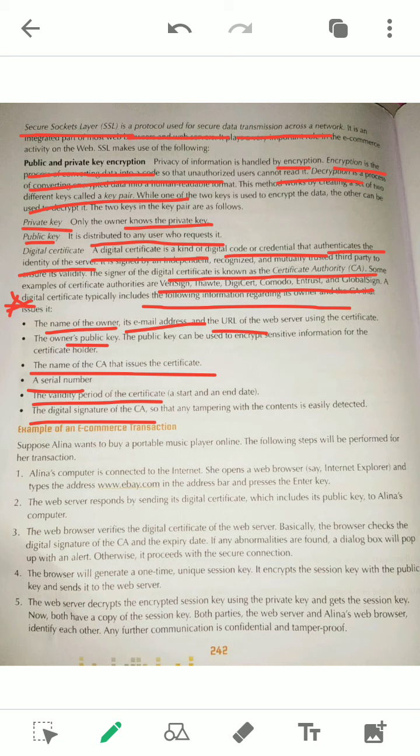So in this topic, the things whatever we have discussed: security in e-commerce, from that part like privacy, authentication, integrity, then the SSL protocol, public key, private key, encryption, decryption, digital certificate and digital certificate authority, examples of digital certificate authority and the requirements in digital certificates. These are the questions. You can see so many questions, and every year at least one question comes from this topic. Now the next topic: an example of how an e-commerce transaction takes place.